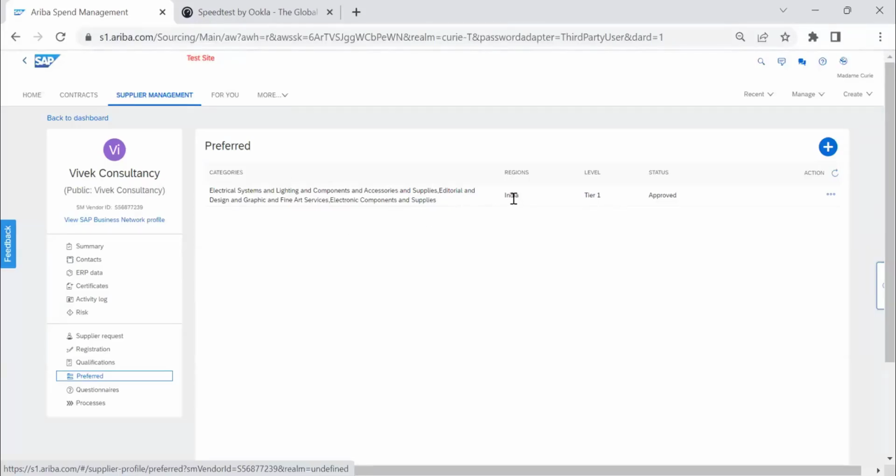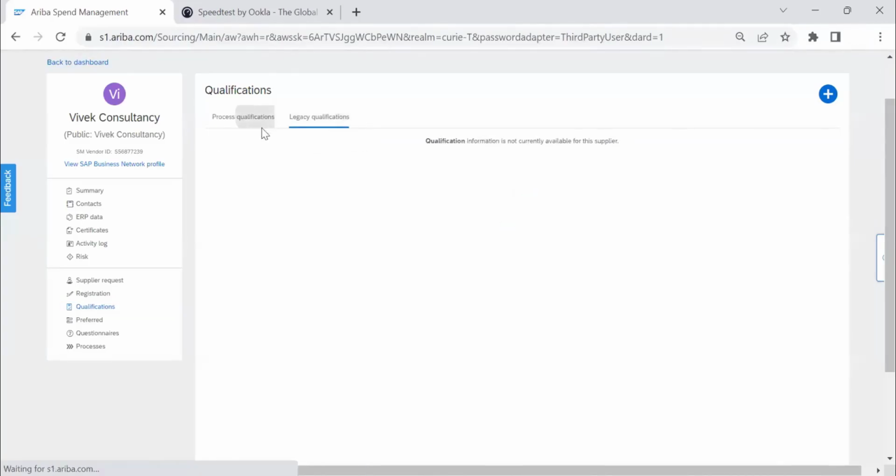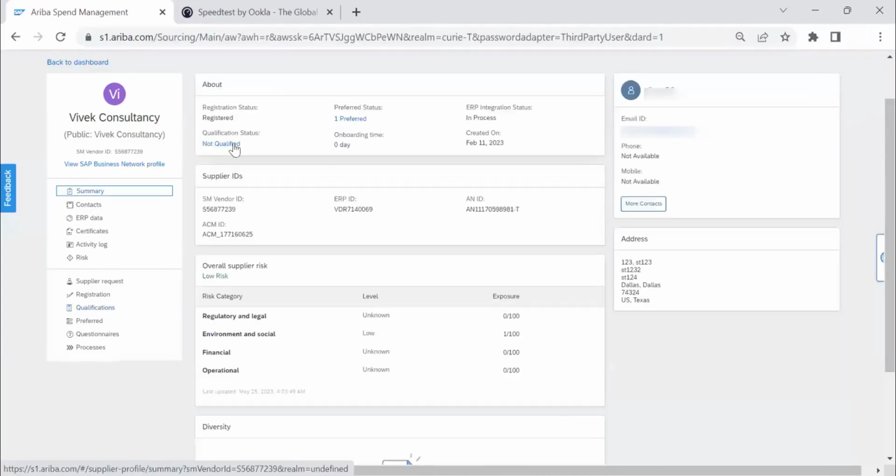So in the preferred supplier, he is in the India region and he has been approved. Sorry, qualification. I could not see his qualification either. Qualification not started.